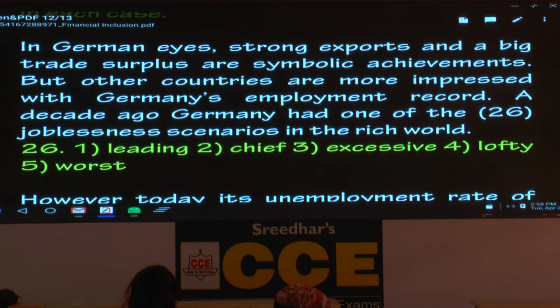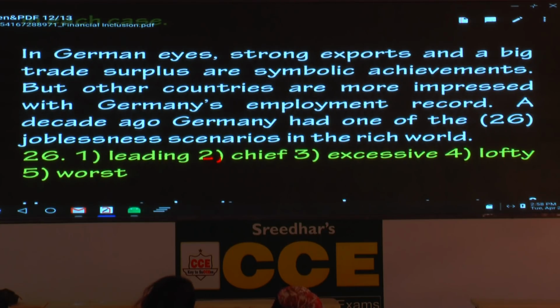Easy or difficult? Obviously. But still, you have to use your common sense, grammar knowledge, and knowledge related to word combinations. Then you have to decide. So this is about employment market in Germany. I'll start with the first sentence. In German eyes, strong exports and a big trade surplus are symbolic achievements. Underline the word surplus. Surplus means what? Excess.